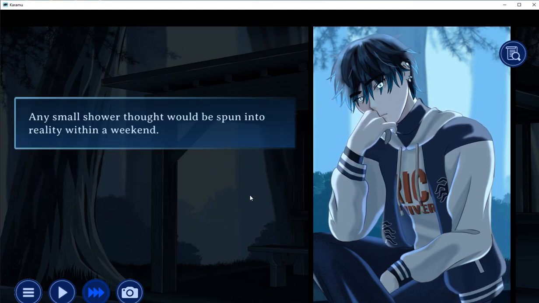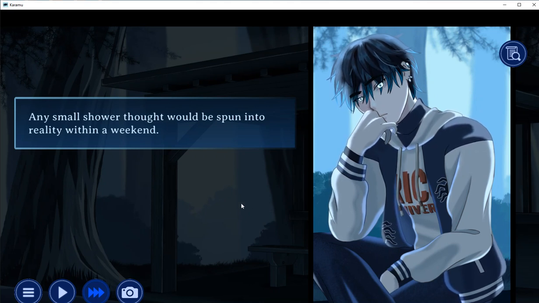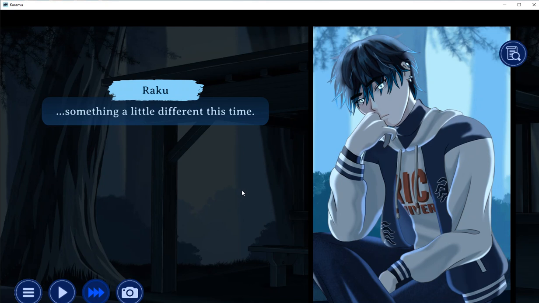Cool. Any small shower thought will be spun into a reality within a weekend. Fast work. Something a little different this time.